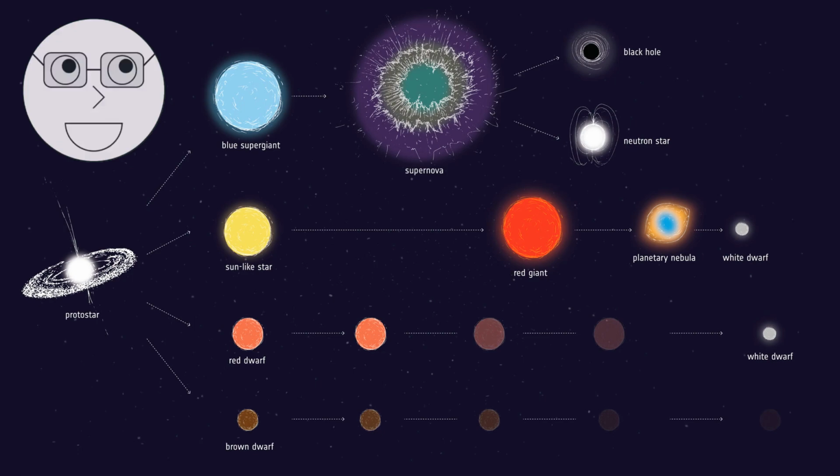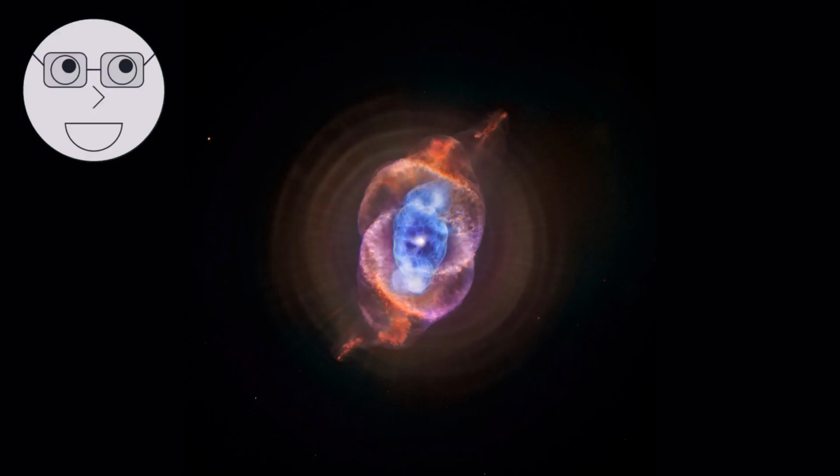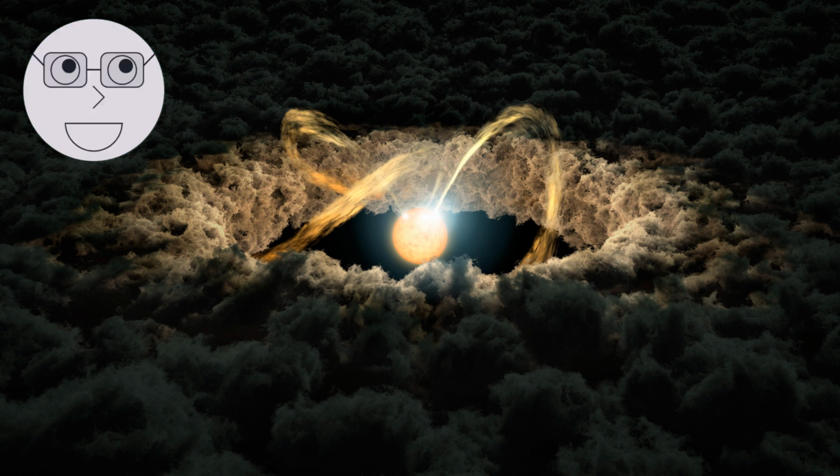The elements created in stars are then distributed throughout the galaxy, where they can come together to form new stars, planets, and even life. Planets form from the same cloud of gas and dust that gave birth to the star they orbit. As the protostar begins to heat up, it creates a protoplanetary disk, a flat disk of gas and dust that surrounds the star.